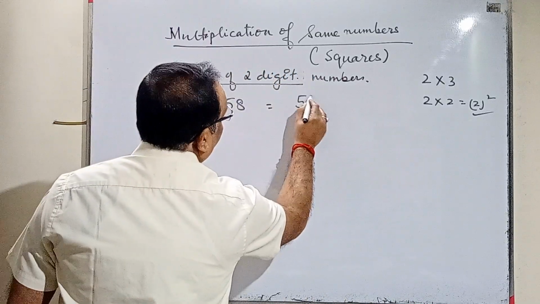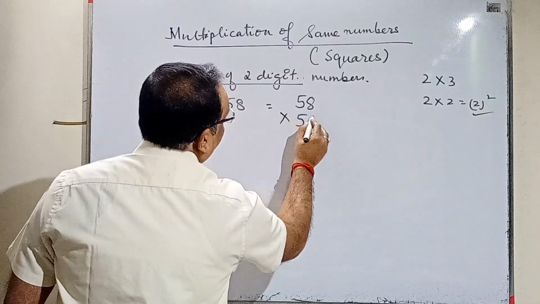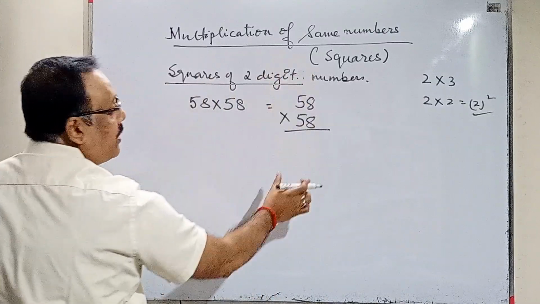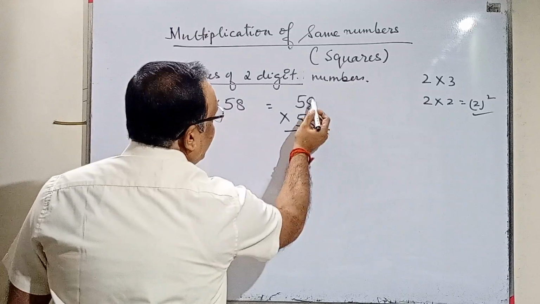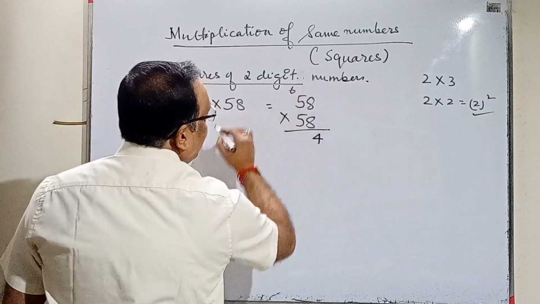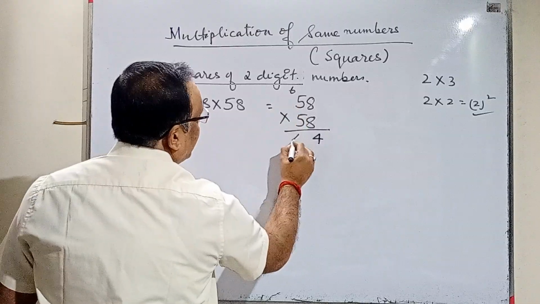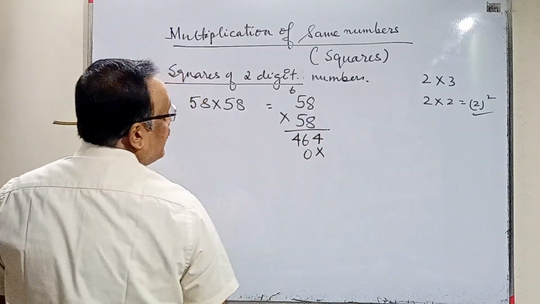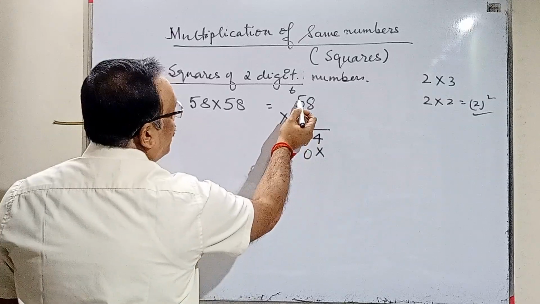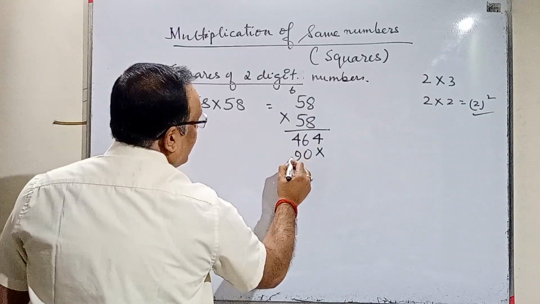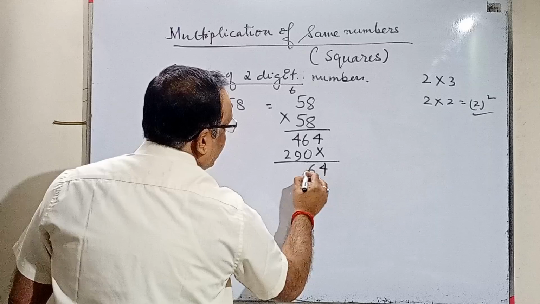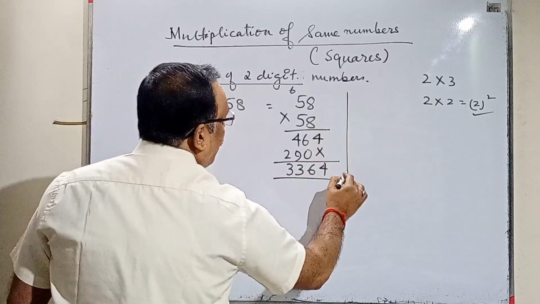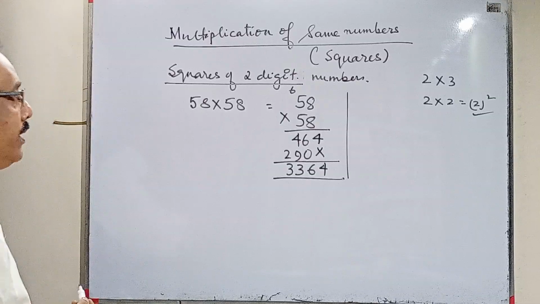Normally, how do we do it? Normal mathematics. 58, we write like this. This is called the horizontal way and this is called the vertical way. So we multiply 8 into 8, 64, 4, 6 carry. 8 into 5, 40, 40 plus 6 is 46. We put across here, 5 into 8 is 40, 4 carry, 5 into 5, 25, 25 plus 4, 29. So we get 3364. This is normally the way we do it.